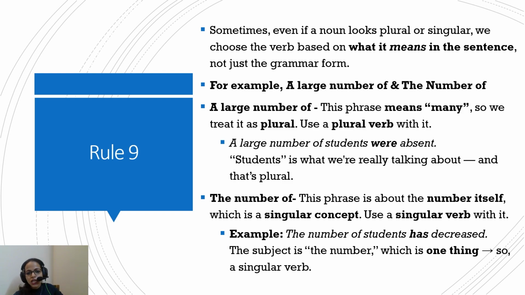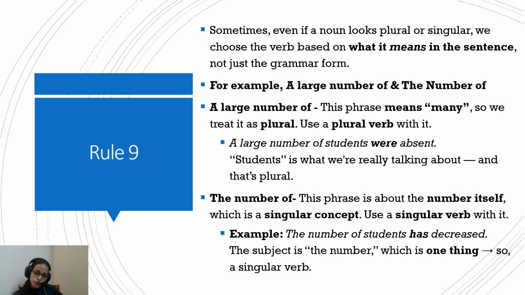So, for example, a large number of and the number of. The phrase a large number of means many, so we treat it as plural. So a large number of students were absent, because it means many students. So it's plural, and we will use the plural form of the verb, that is were.